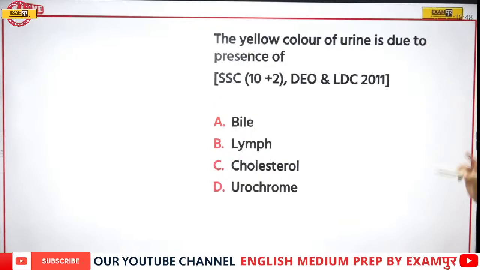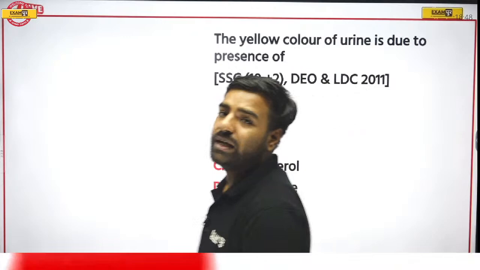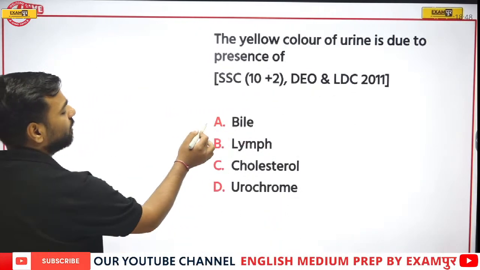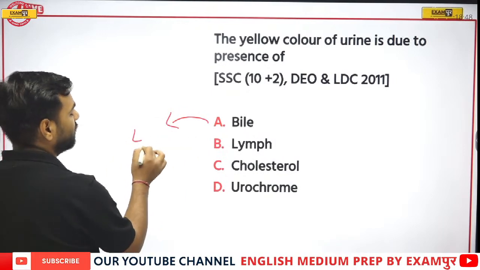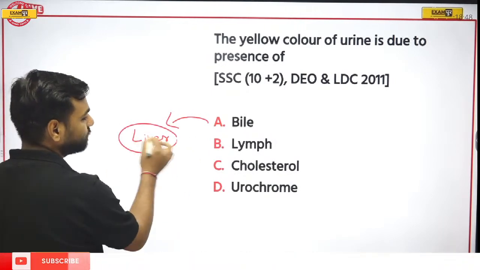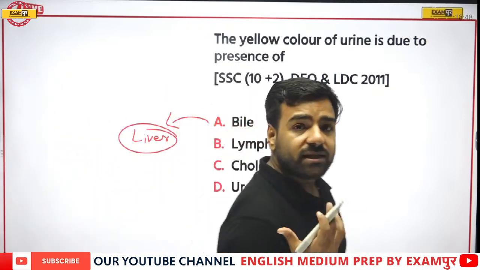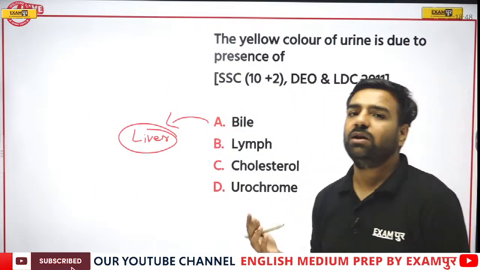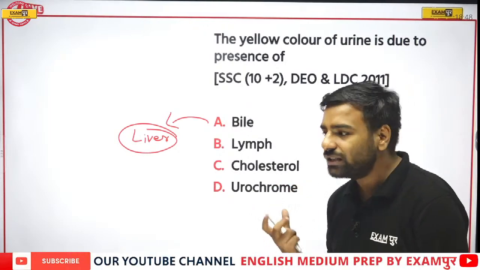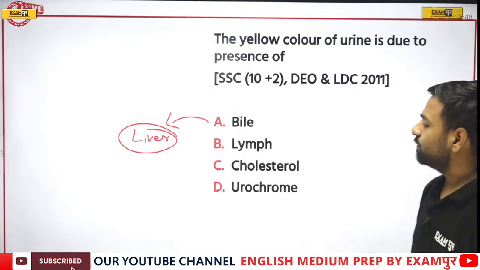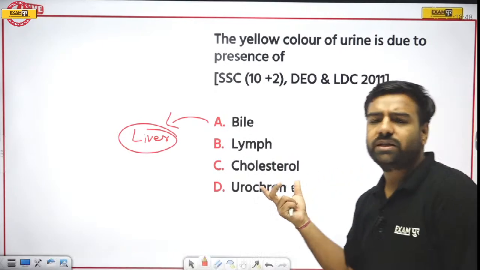Next. The yellow color of urine is due to presence of what? Now this is from 10+2 LDC. Let's see who will give this answer. It's very simple. If I talk about this bile, it is generated by what? Liver. Correct? If I talk about this cholesterol, we are aware that if there is high cholesterol, when I'm talking about the bad cholesterol, it will lead to issues like heart attacks. There will be the issue in the heart. Correct? Now, lymph, that particular fluid which is there in our body.